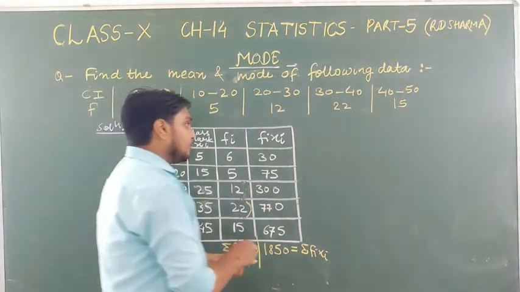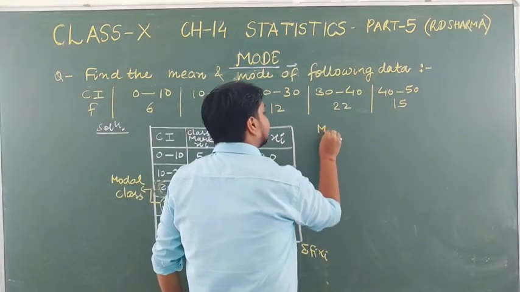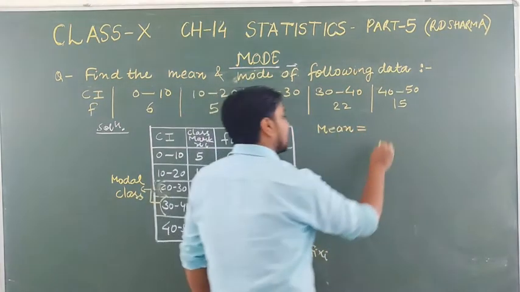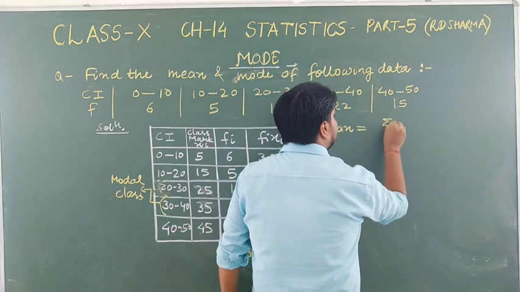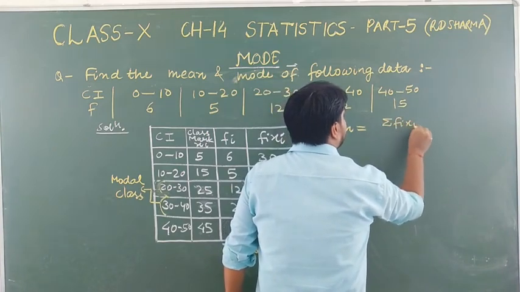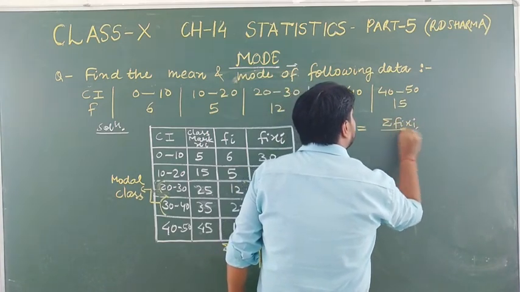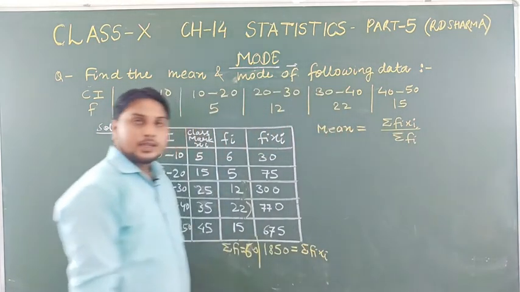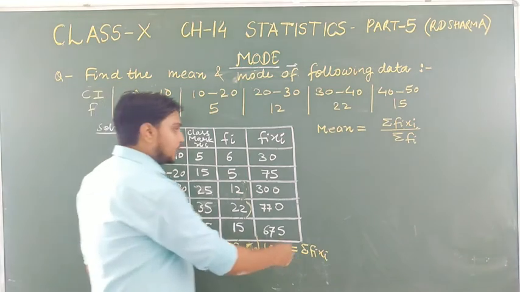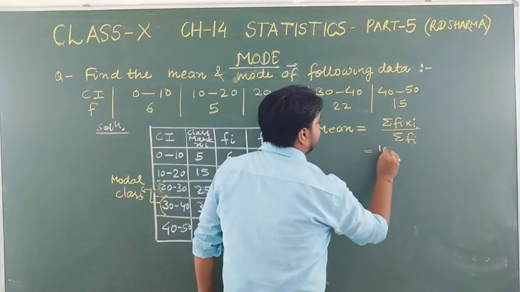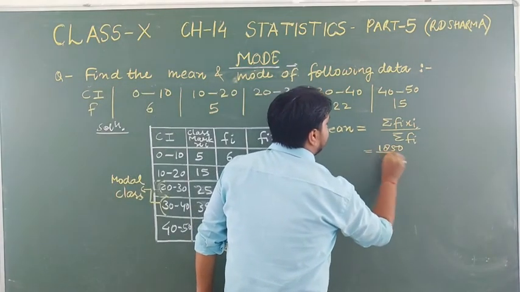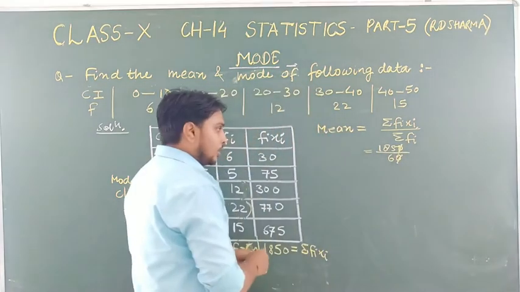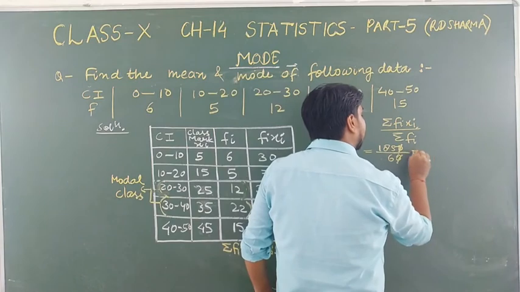Now students, we will find the mean. We know the formula: mean is sigma FiXi upon sigma Fi. Sigma FiXi is 1850, and sigma Fi is 60. So the 0 and 0 will be cancelled out, and we have 185 upon 6.